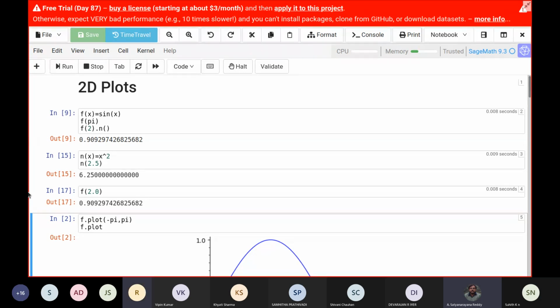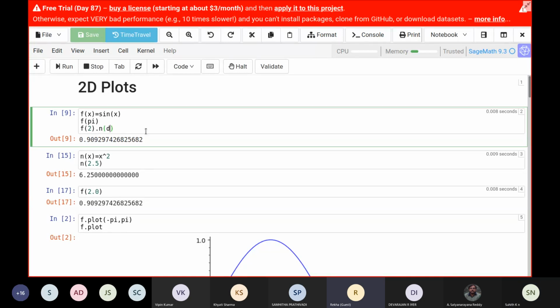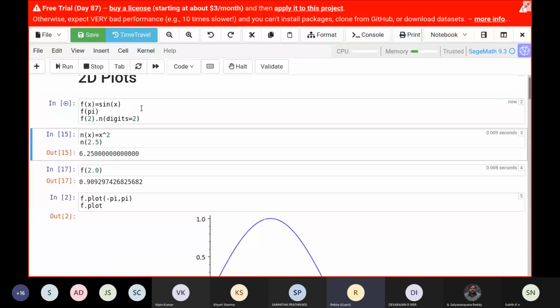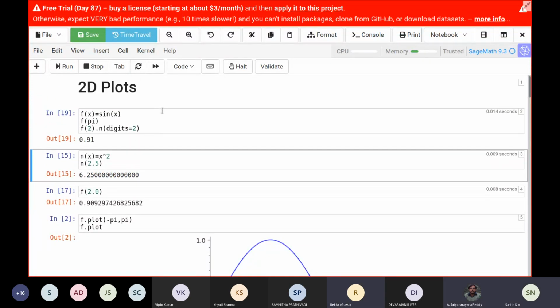Including Deva again. If you want to provide some argument to that n, then we can also write digits equals maybe 2. So it will round off up to 2 digits. Your browser is running very fast. Your internet connection may be good. Okay, good. I think Vipin was saying that Sage takes less time, and how much time it exactly takes is written here, for each command.